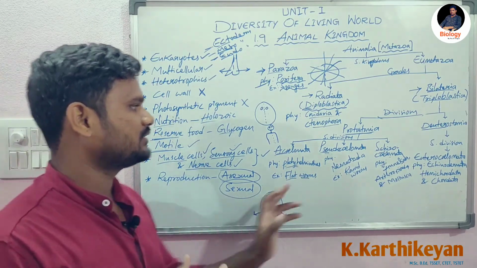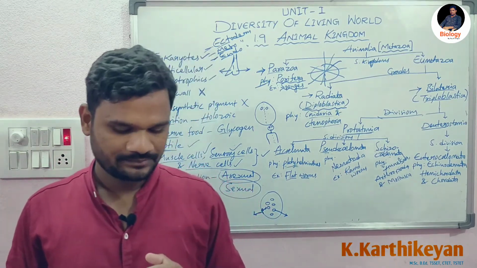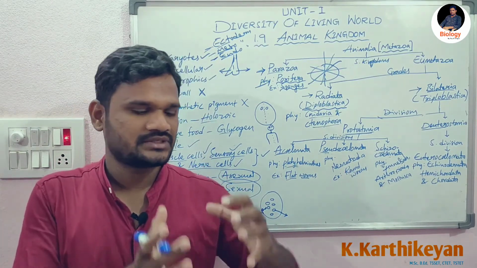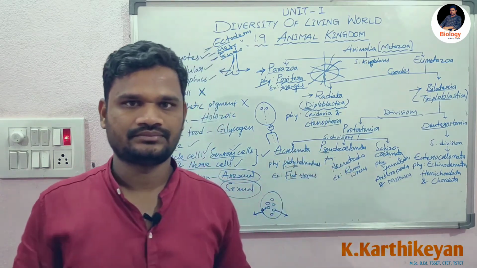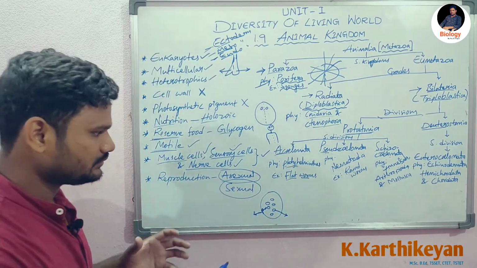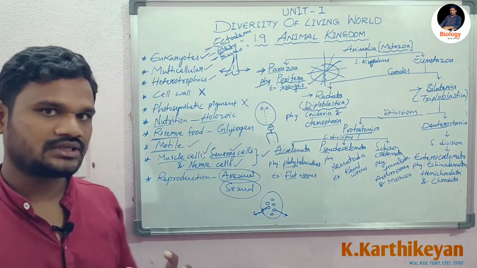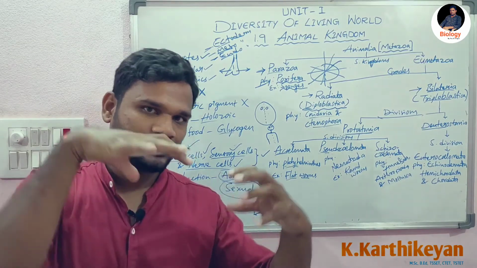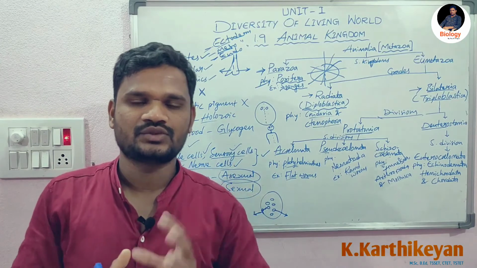And the next subdivision is Pseudocoelomata. First, let's see what is pseudo. Pseudo means it is half, which means coelom is present, but it is not true. That is, there is a space between body wall and the visceral organ, and that space is filled with fluid, but that fluid is not lined by the mesoderm.